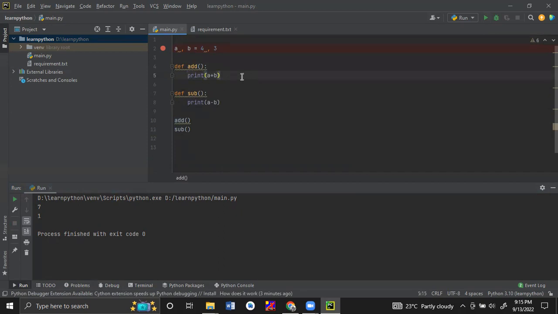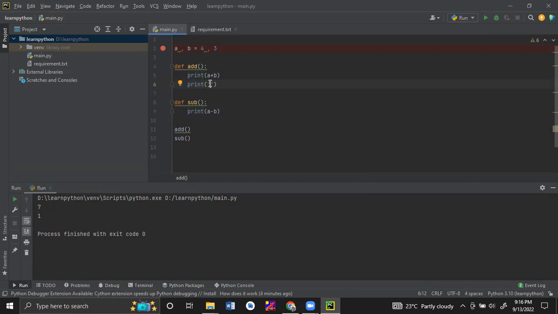So each method will be made as an indentation. Indentation means there should be a space for the first line, and then all the lines below will be at the same indent. For example, if you want to print something, this instruction set also should be in the same alignment.